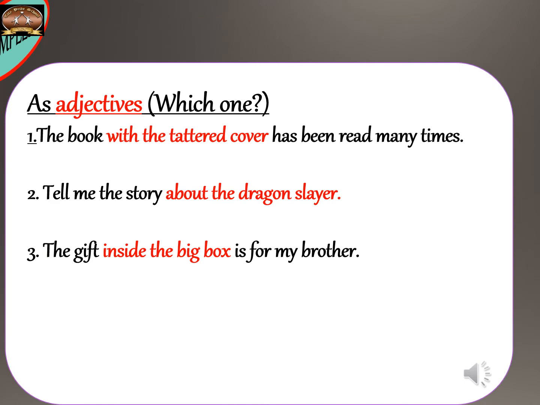See here, the book with the tattered cover has been read many times. So with the tattered cover, it is giving more details about that book. So here the prepositional phrase is functioning as an adjective. See, tell me the story about the dragon's lair. So about the dragon's lair, these words are giving more details about that story. It is functioning as an adjective.